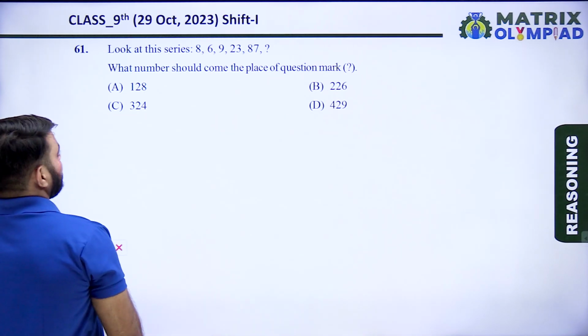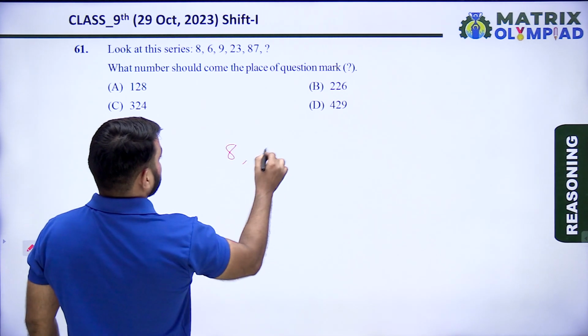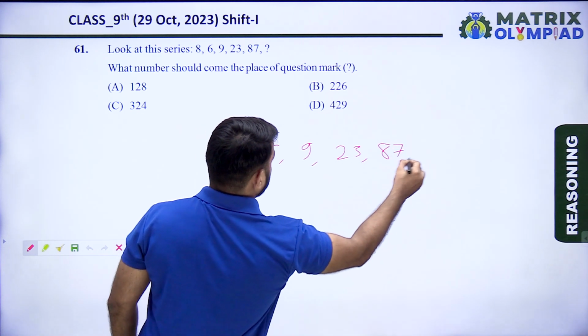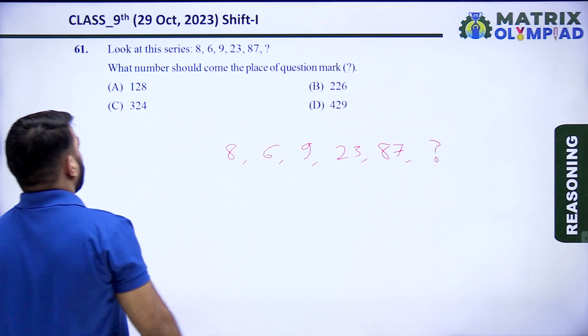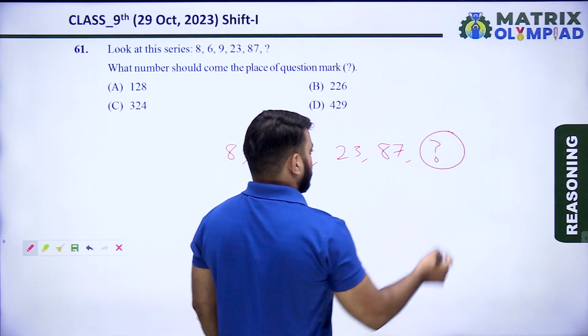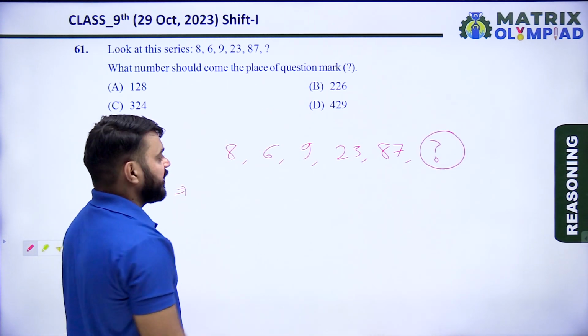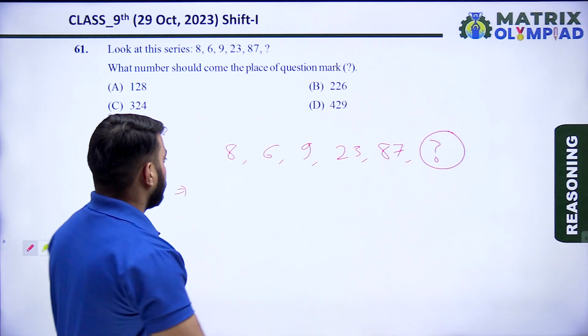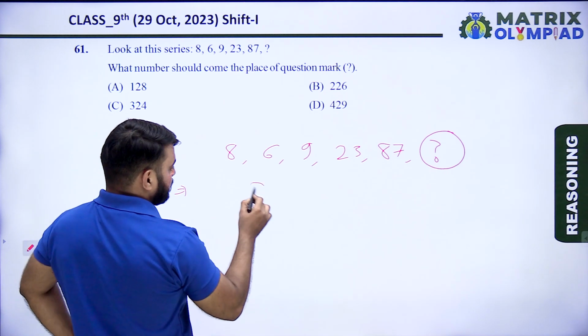Look at this series. The series is 8, 6, 9, 23, 87, and find the next number. What number should come in the place of the question mark? So find the next number of this series. First, find the pattern of the series.